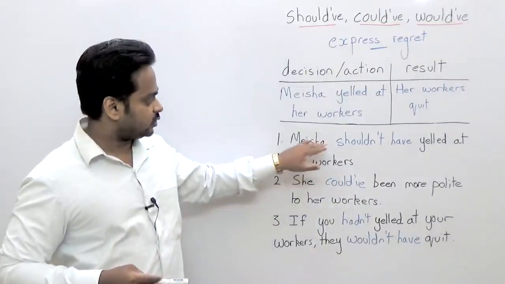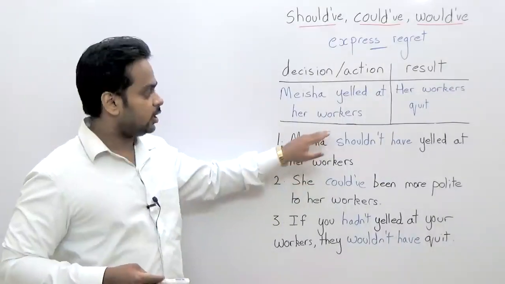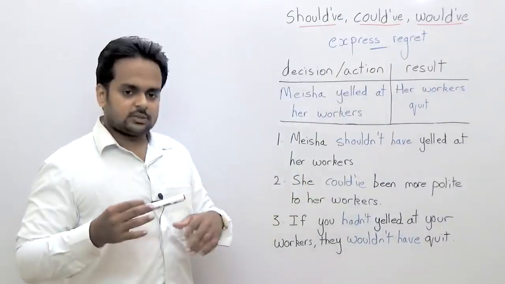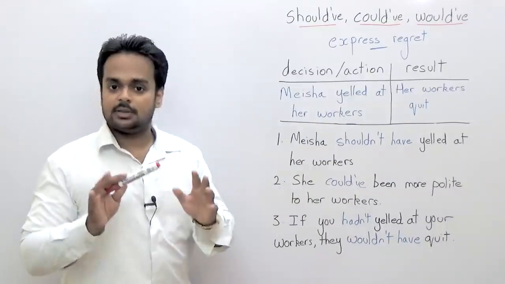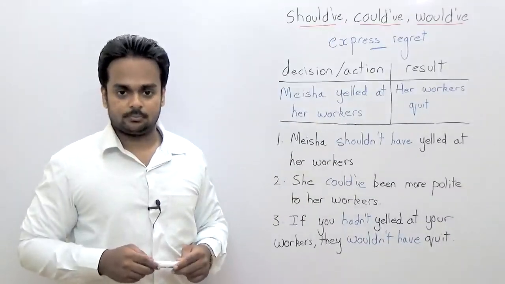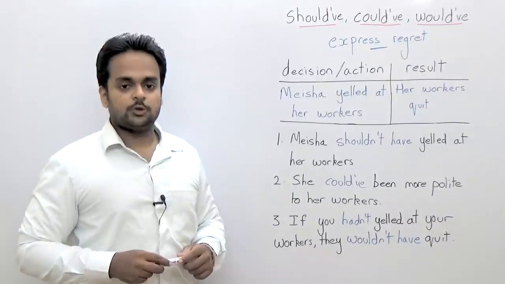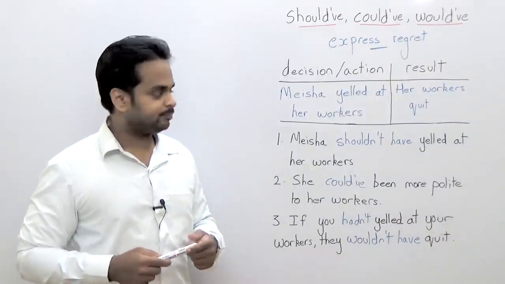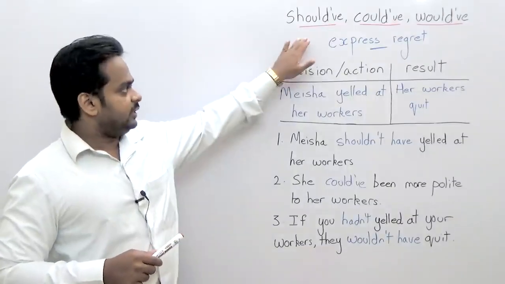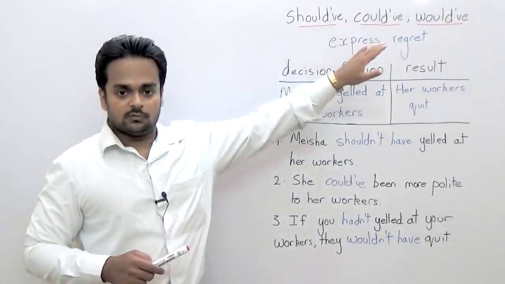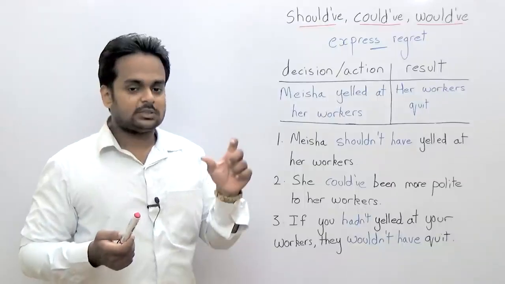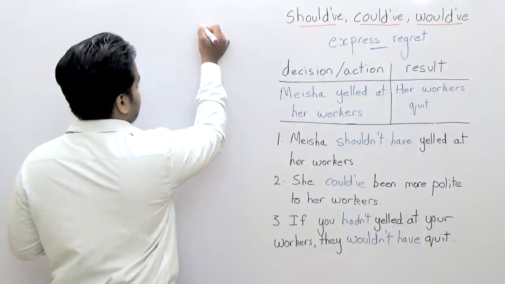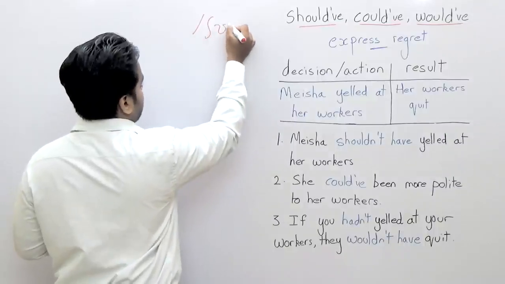In the same way here as well, you can say, Misha should have been more polite. Of course, that's changing the sentence a little bit, but that's also correct, remember. Now, before we finish, I want to end with a quick note on how to pronounce these words. Now, with all of these, should have, could have, and would have, when we speak, we don't say have, okay? We say it in a reduced way.